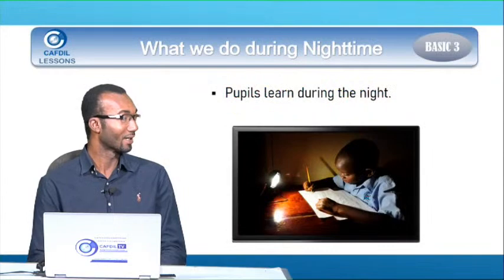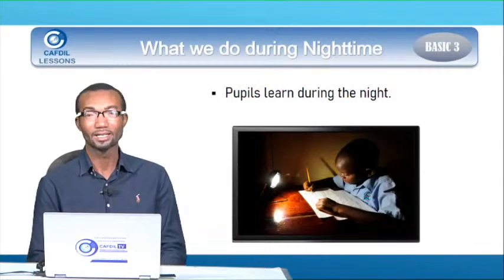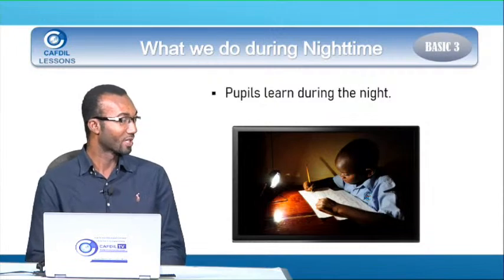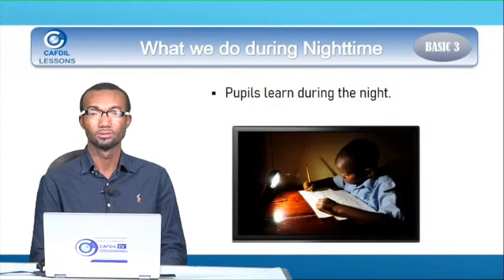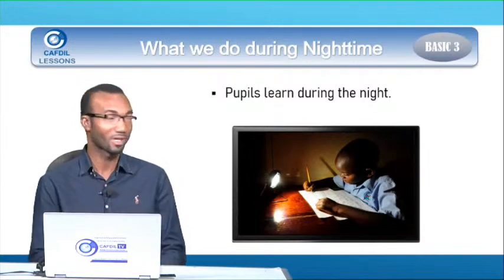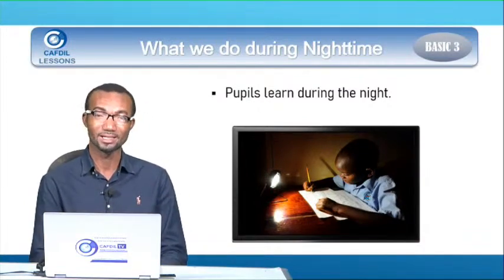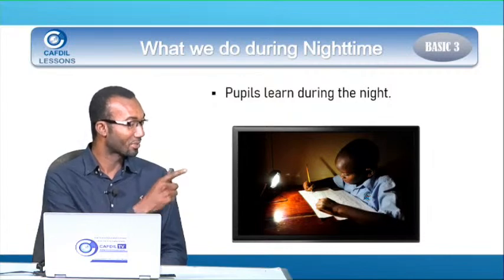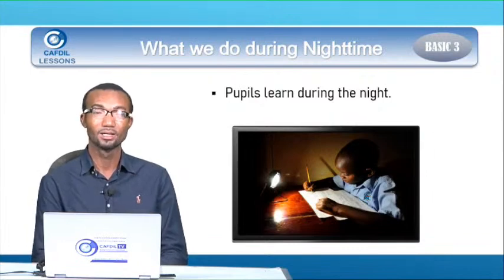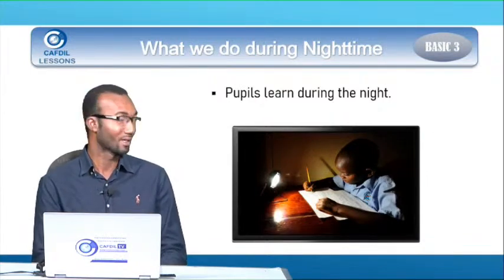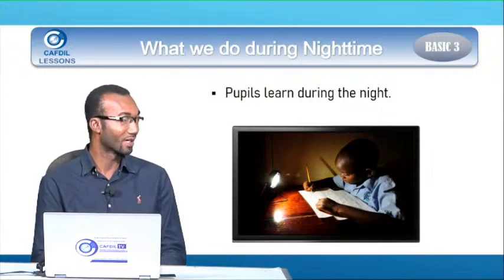And during the night, people learn. You see the boy here learning. Kate, why is the boy using light to learn? When we were talking about day, there was no light because the sky was bright. But during the night, we experience darkness. So the lamp, and some also use candles, provide a source of light. The boy is using the lamp to learn because during the night we experience darkness.